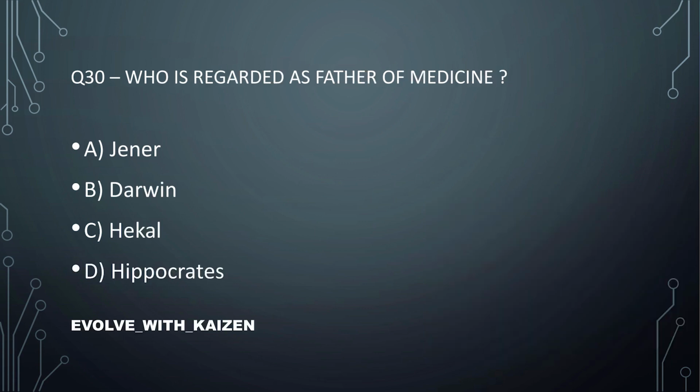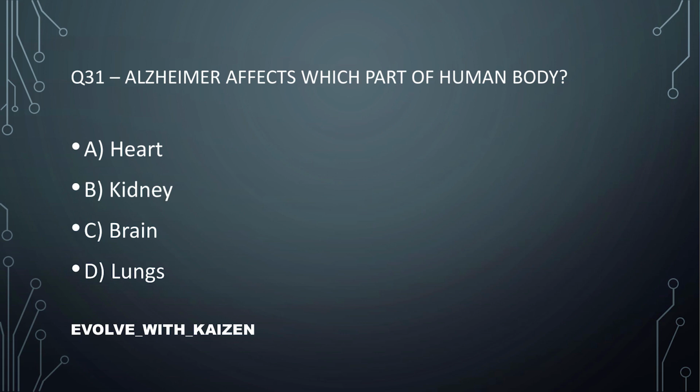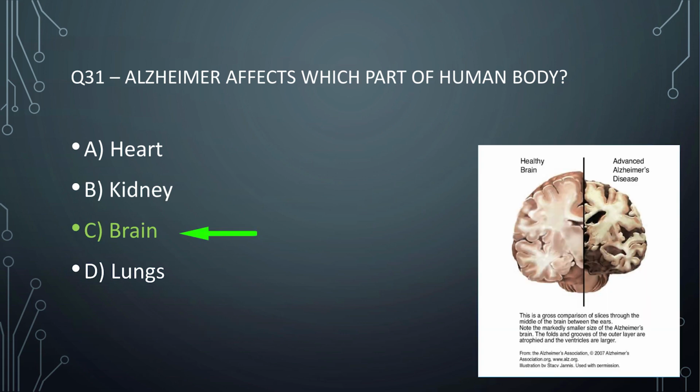Question number 30. Who is regarded as the father of medicine? This is a very basic question and is asked in many exams. Who is regarded as father of medicine? Answer is Hippocrates. Option number D, Hippocrates. Alzheimer affects which part of human body? Option number C, brain.